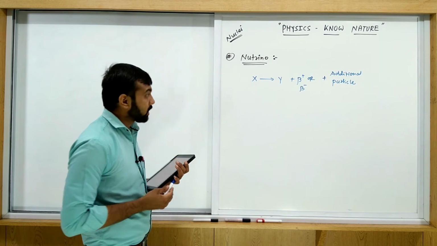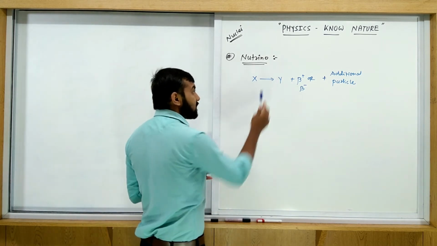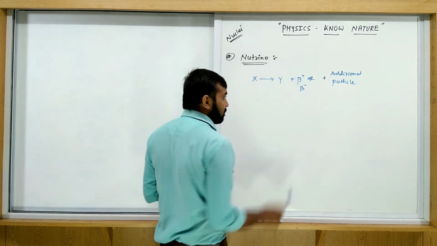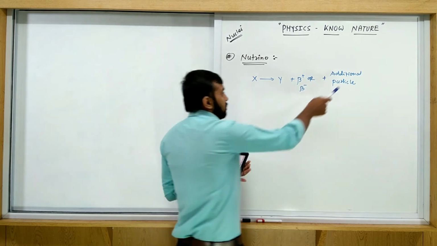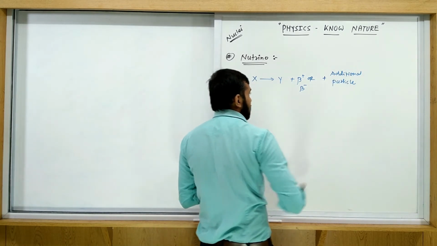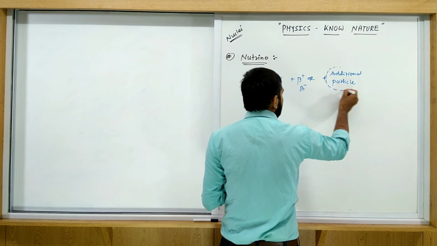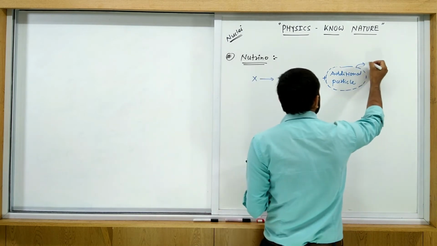When X decays into Y with beta plus or beta minus decay, some additional particle is produced. This additional particle is called a neutrino or antineutrino.